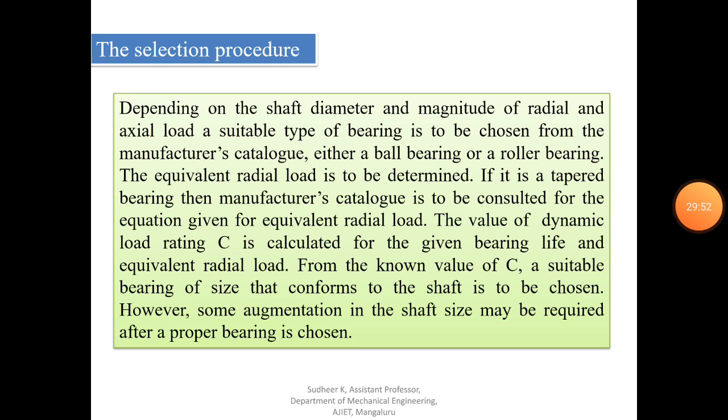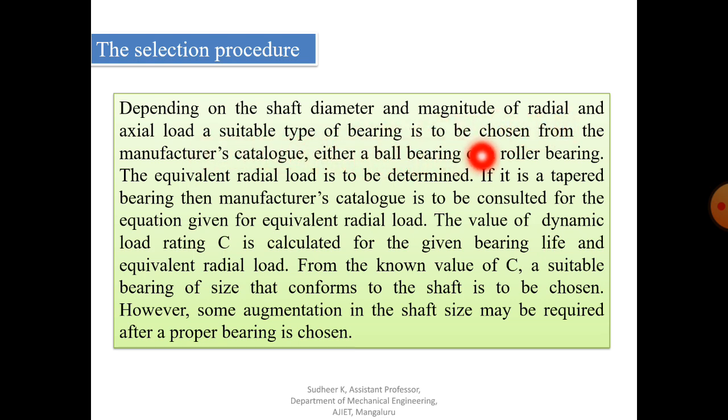Now coming to the selection procedure, because you have to select a proper bearing from the manufacturer's catalog. That is very important. Selection will depend on the shaft diameter and the magnitude of radial and axial load.